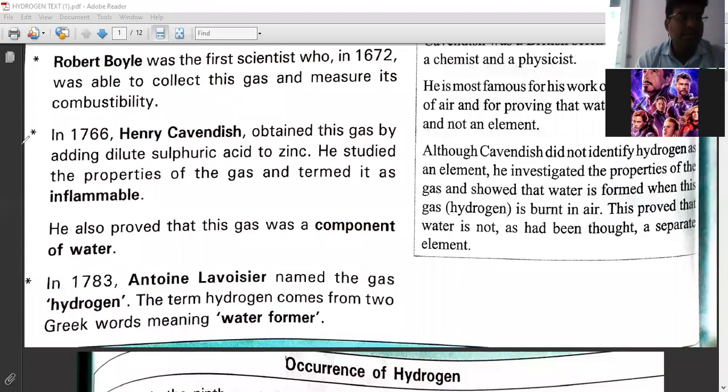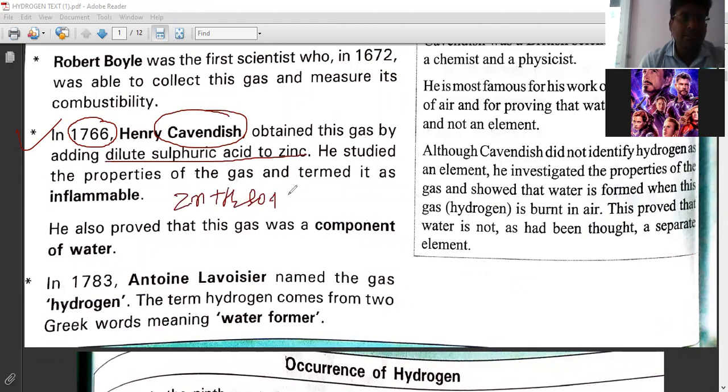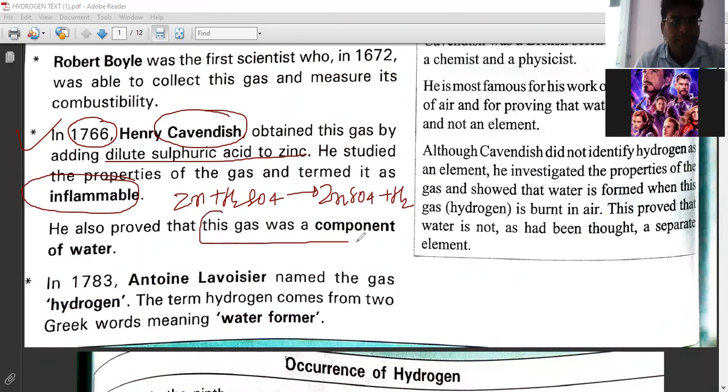Now look at the next point. In 1766, Henry Cavendish obtained this gas by adding sulfuric acid to zinc. When we put zinc in sulfuric acid, we get zinc sulfate and hydrogen gas, right? He studied the property of the gas and termed it inflammable. He also observed that this gas was a component of water molecules.